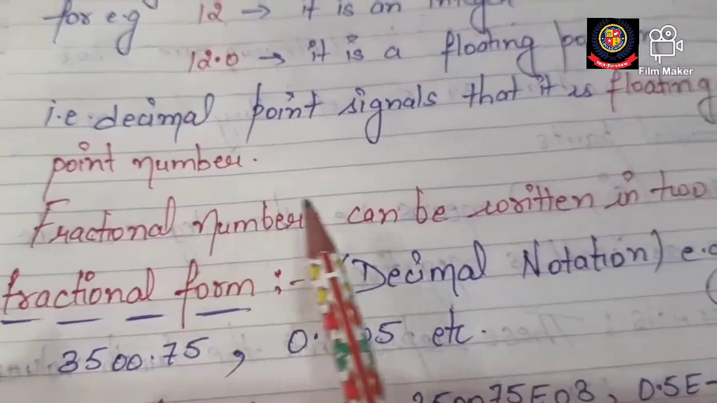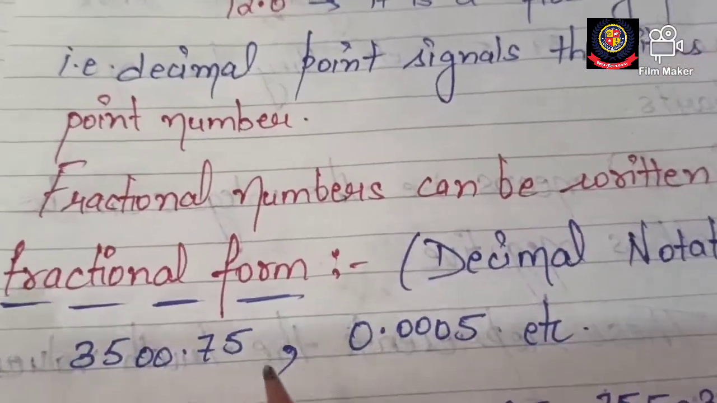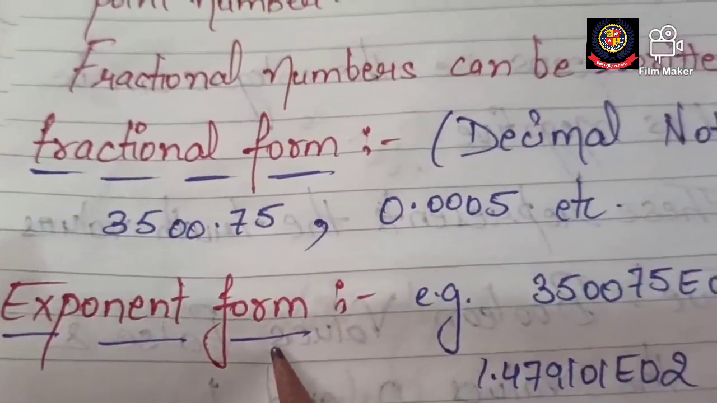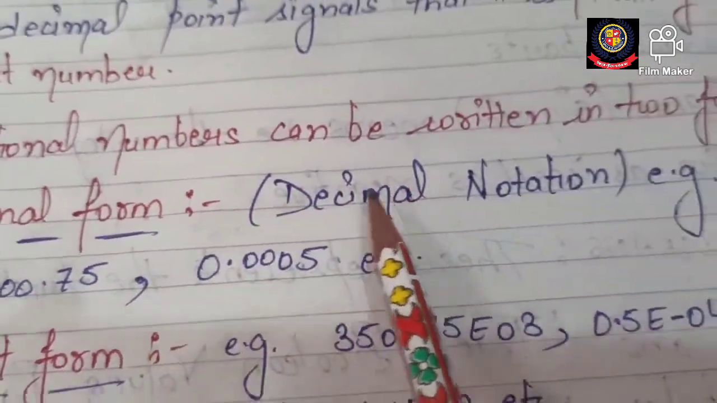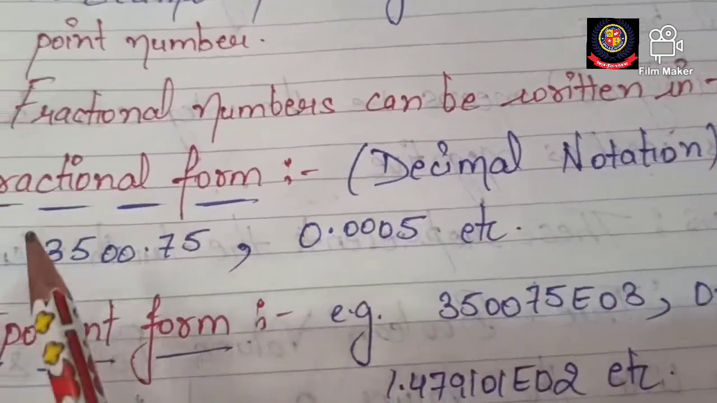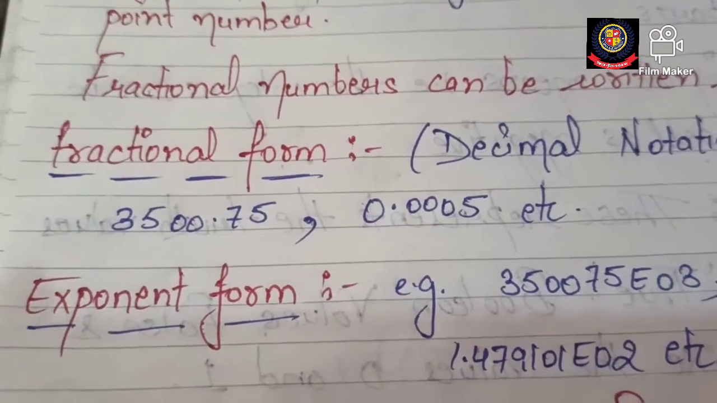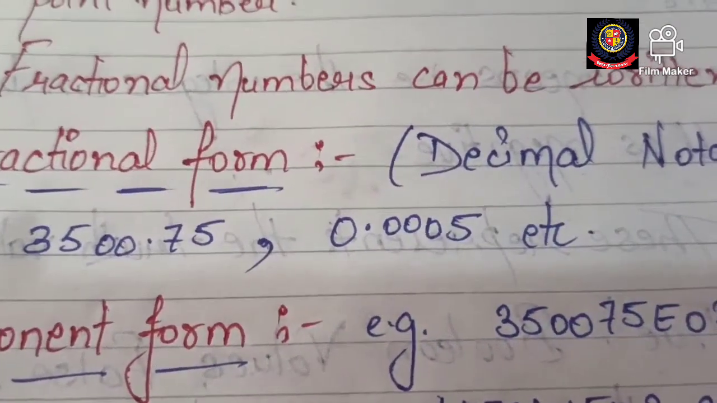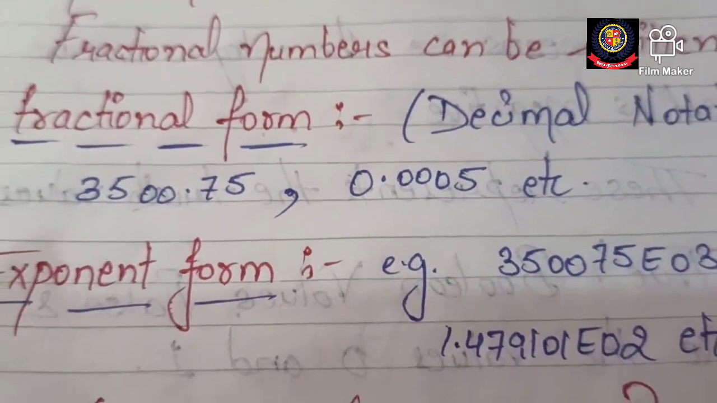Okay, fractional numbers can be written in two forms. Fractional numbers में भी दो types होती हैं. First है fractional form and the second is exponent form. ये हम पहले भी discuss कर चुके हैं. Fractional form means decimal notation, means your number is purely in a decimal form. You can see the examples I have written here: 3500.75, then 0.0005, etc. These are the fractional form.